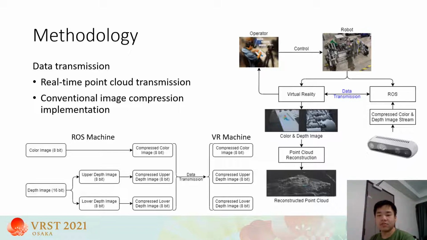Even though an existing ROS package is used to manage the image compression process, an extra step is required before compressing the raw images. The depth images received from the cameras are encoded in a 16-bit format, which is unconventional for general image compression. Consequently, two image streams are constructed from the original depth image stream, an upper and lower 8-bit image. The single color and two depth images are then compressed using JPEG with the highest compression quality to minimize data loss, and then transferred to the second computer.